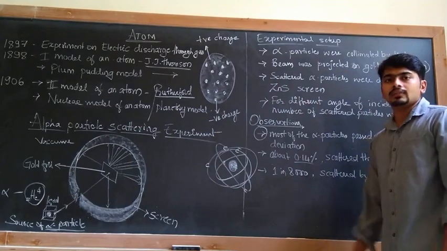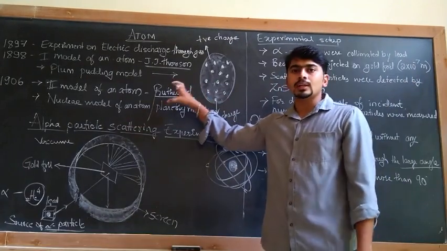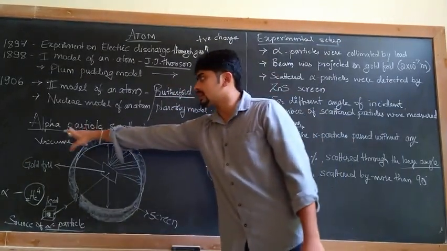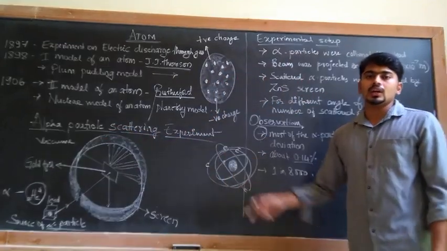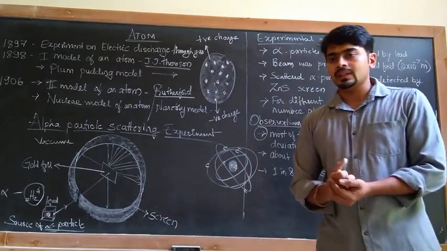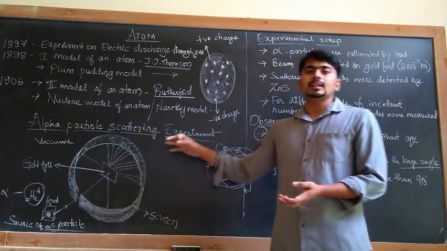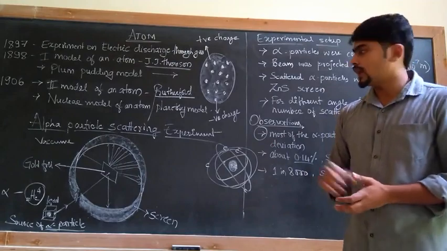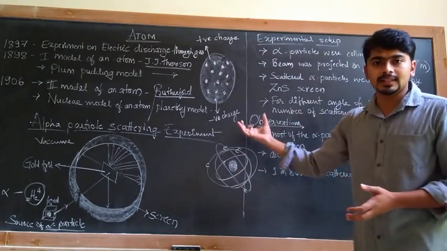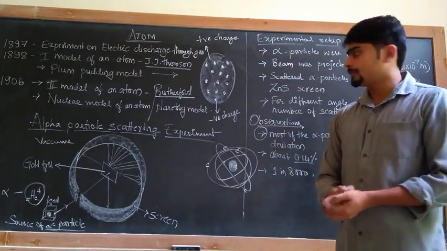This model of an atom was given by Rutherford with the help of an experiment, the alpha particle scattering experiment. With the help of this experiment, he gave the structure of an atom. Let us study how it works and what the experimental setup is.